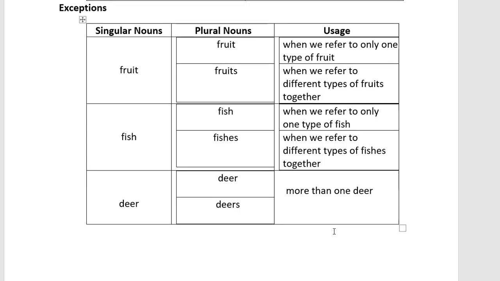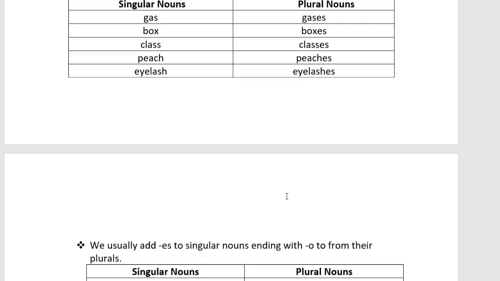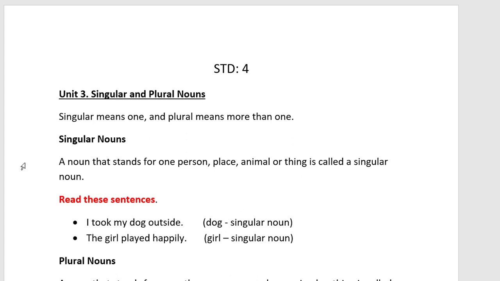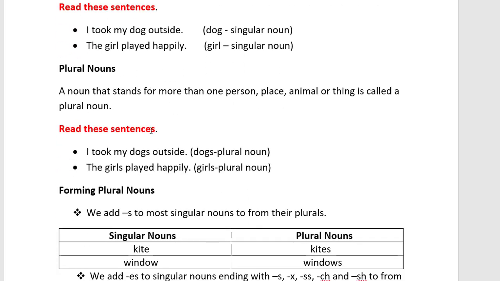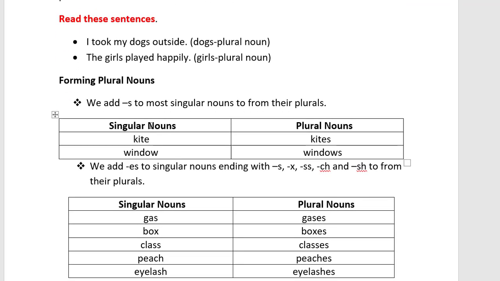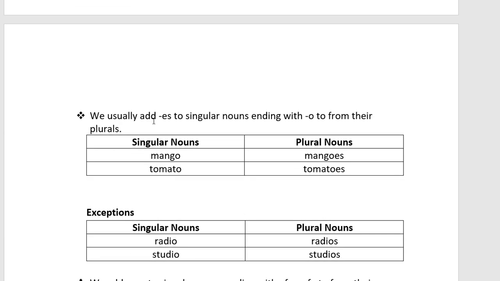So I think we have finished our unit 3. So let me revise it. First we have seen what is a singular noun, then we have seen what is a plural noun, singular for one person and plural for more than one person, right? And after that, mostly a noun takes s only, but there are a few rules that we need to consider: if the noun is ending with s, x, etc., we will use es. And if there is o at the end of the noun, we will use es also, but there are some exceptions we have seen, that is radio and studio, which take s only.